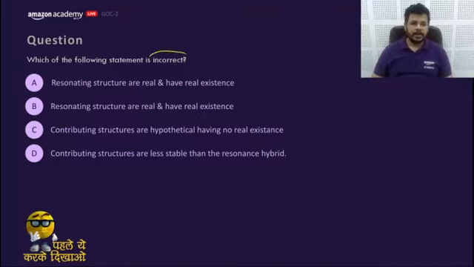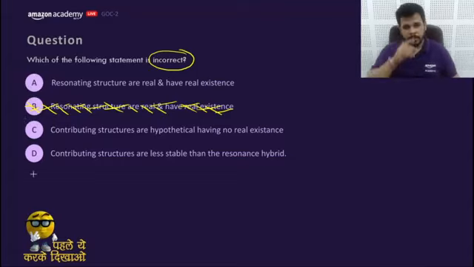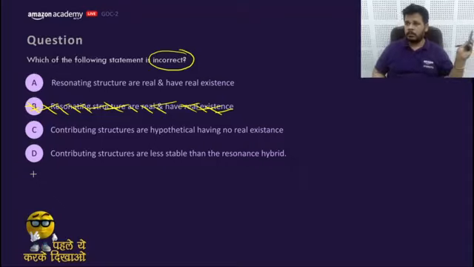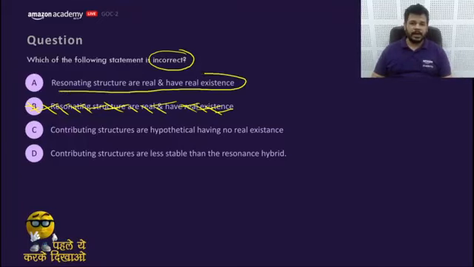Considering which of the following is incorrect. Leave this option. This is repeated. So choose from A, C, and D. Which of the following is incorrect? Answer would be 4 for the last question. So which of the following is incorrect? Resonating structures are real and have real existence. No. They all are hypothetical. That means first incorrect statement is A.